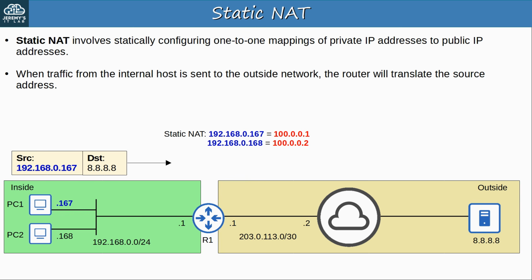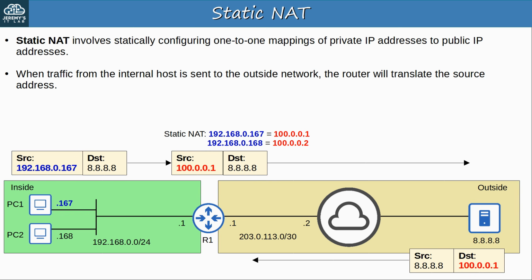source IP 192.168.0.167, a private IP address. R1 then translates the source address to 100.0.0.1, a public IP address. When the server sends its reply, the destination is the public IP address. R1 translates the destination IP of the reply back to 192.168.0.167 and forwards it to PC1. Okay, hopefully you understand this process by now, but let me demonstrate one other important point about static NAT.